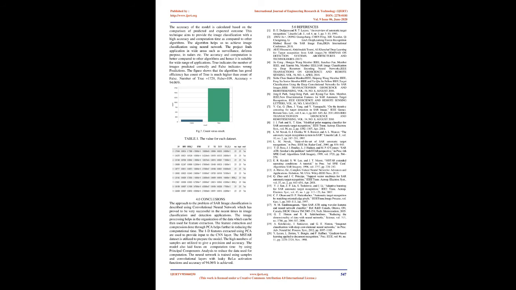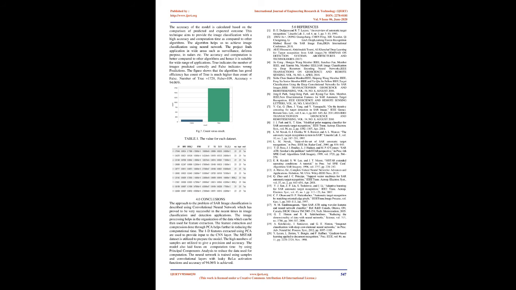The fully connected layer performs flattening then. Flattening is the process of converting all the resultant two-dimensional arrays from the pooled feature map into a single long continuous linear vector. Adam optimizer is used for optimization. The network learns through various epochs and the network graph is saved after training of the model. The saved model is restored and new data is provided for prediction. The network calculates the probabilities of each outcome for each image. The outcome with the highest probability is taken as the predicted outcome. The accuracy of the model is calculated based on the comparison of predicted and expected outcome.